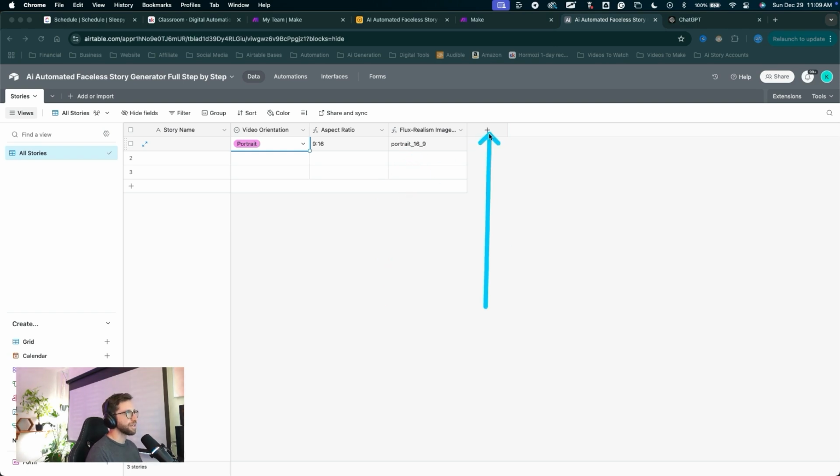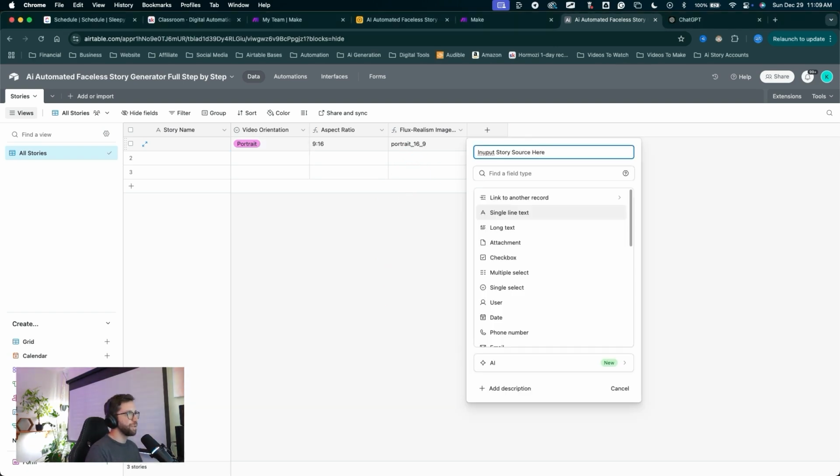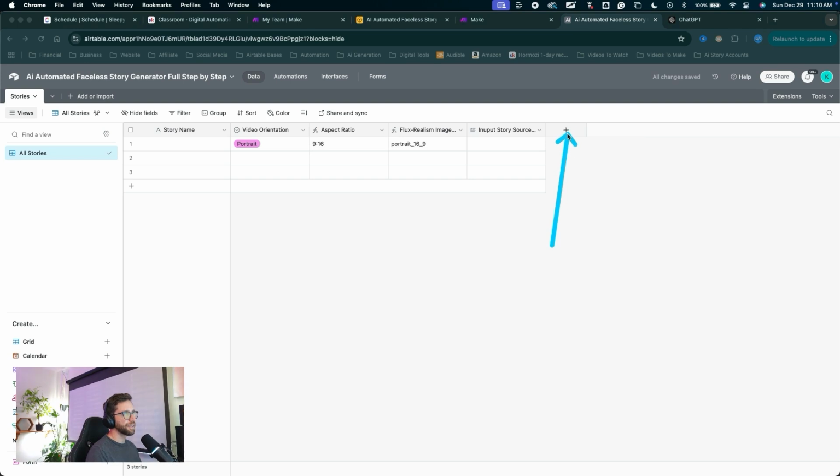Let's click the plus to create the next field. We'll call this input story source here. You'll be able to paste stories into this field or simply type in a prompt that you want a story to be generated from, and this field will take that input and create the story for you for your video. This field will be a long text. Click create field. Click the plus to create the next field.